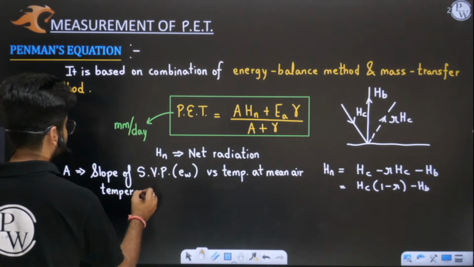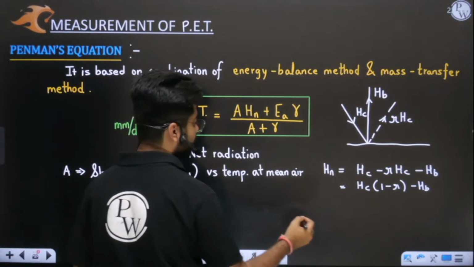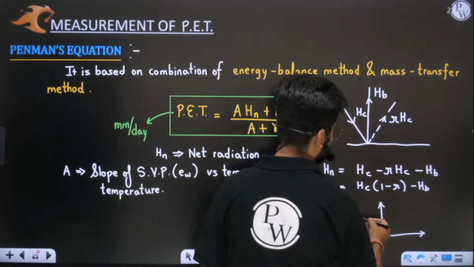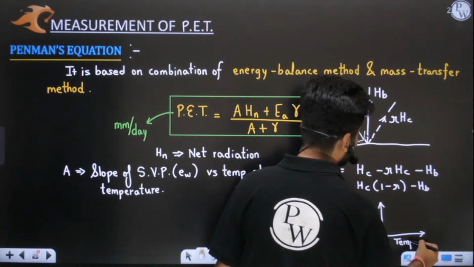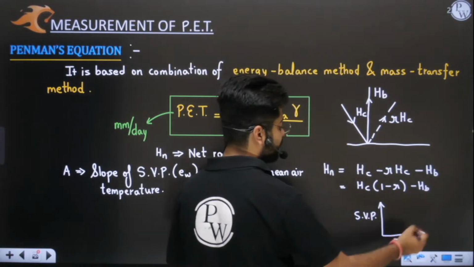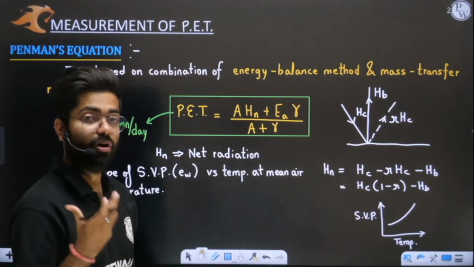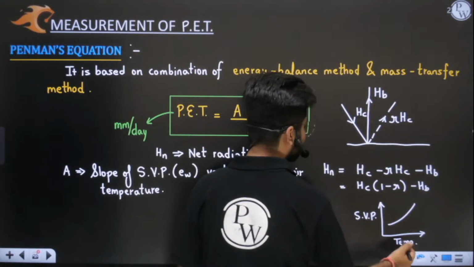What is the meaning of this? I showed you the graph of saturation pressure versus temperature. When temperature increases, saturation vapor pressure, or the moisture holding capacity of the atmosphere, also increases. Let us say the mean air temperature is 30 degrees Celsius.